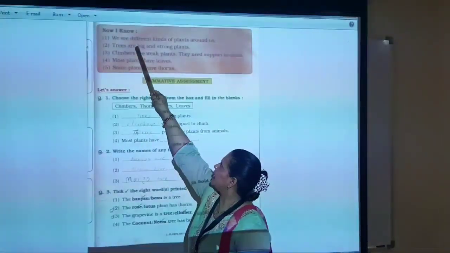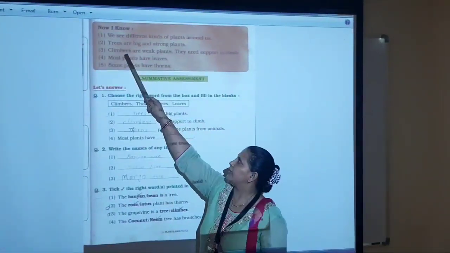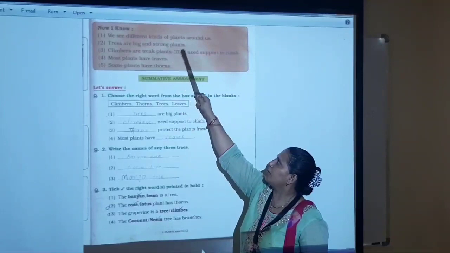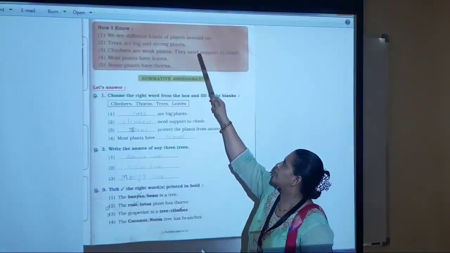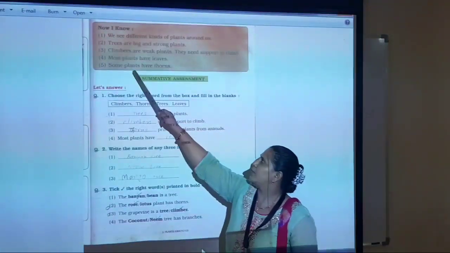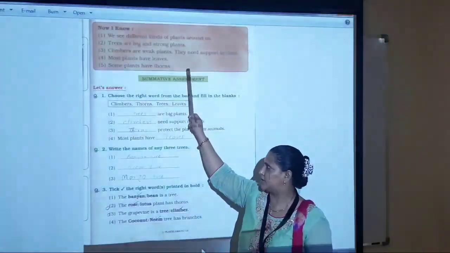Number 1, we see different kinds of plants around us. Trees are big and strong plants. Climbers are weak plants. They need support to climb. Most plants have leaves. Some plants have thorns.